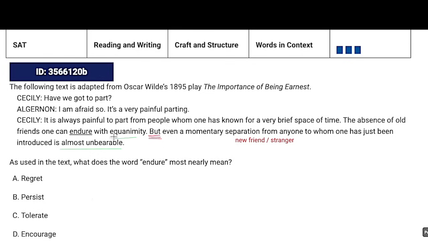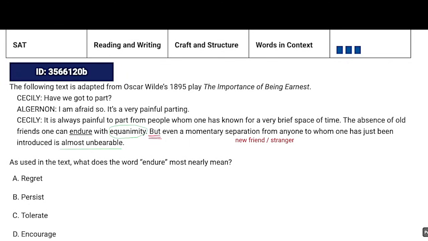And then this equanimity word, this is not a word that I'm super familiar with, but we don't need to know what this word means, right? Because we know it's basically going to mean the opposite of almost unbearable. So we can infer that equanimity means easy or like bearable, doable.